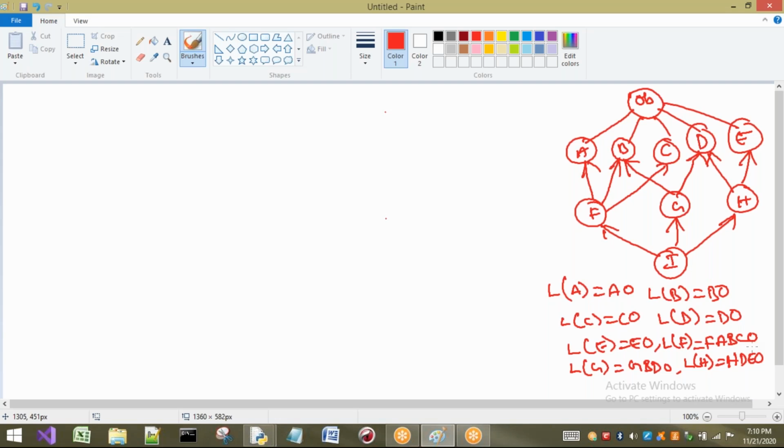Now I want to take I. Linearization of I, what do I have to take? First I have to take class I plus merge of the MRO of the superclasses of I: F, G, H. So I have to write all these classes here: F, G, H.